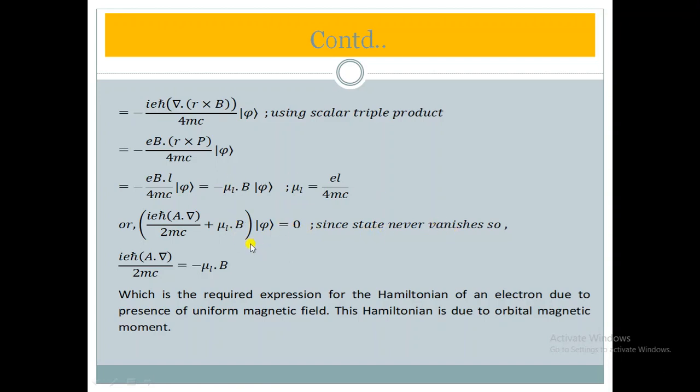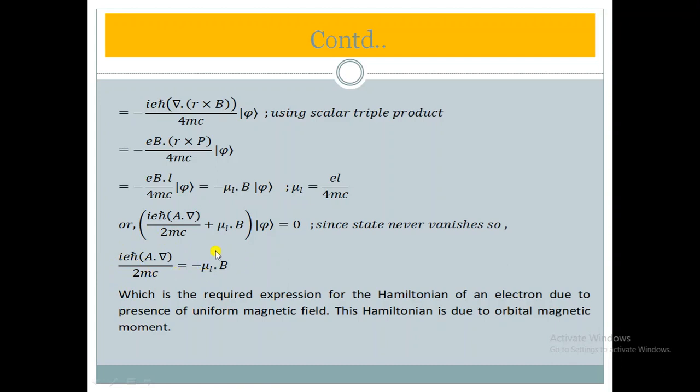We have considered this ket psi as any arbitrary ket. Since an arbitrary ket will never vanish, the coefficient of this ket should be equal to 0, or this equals this, and the plus goes to the other side and becomes minus. Okay, this was the Hamiltonian, or rather the energy term due to the presence of a magnetic field. This was the component of the Hamiltonian due to the presence of a magnetic field.